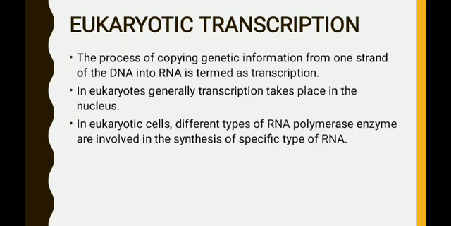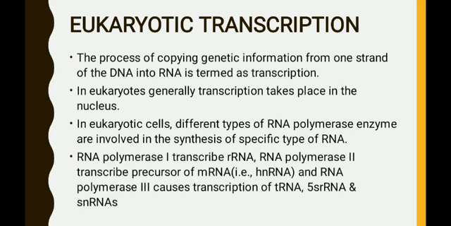In eukaryotic cells, different types of RNA polymerase enzymes, that is DNA-dependent RNA polymerase enzymes, are involved in the synthesis of a specific type of RNA. But in prokaryotes, a single type of RNA polymerase enzyme is involved in the synthesis of all types of RNA. So this is another important difference between prokaryotic transcription and eukaryotic transcription.